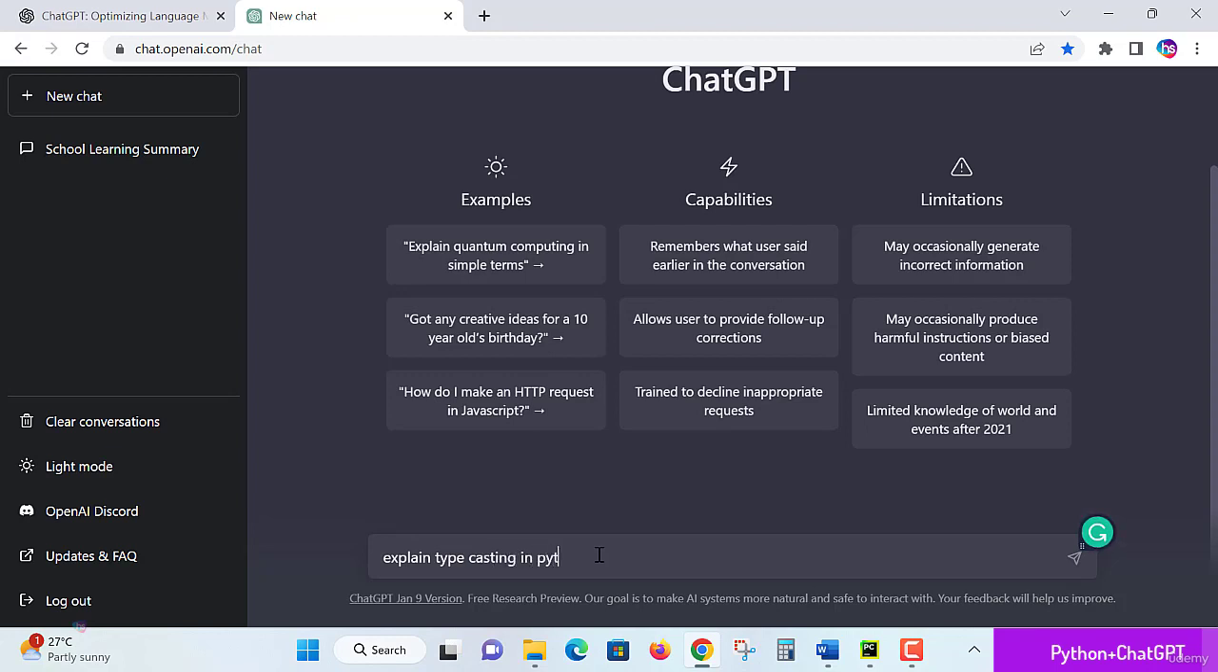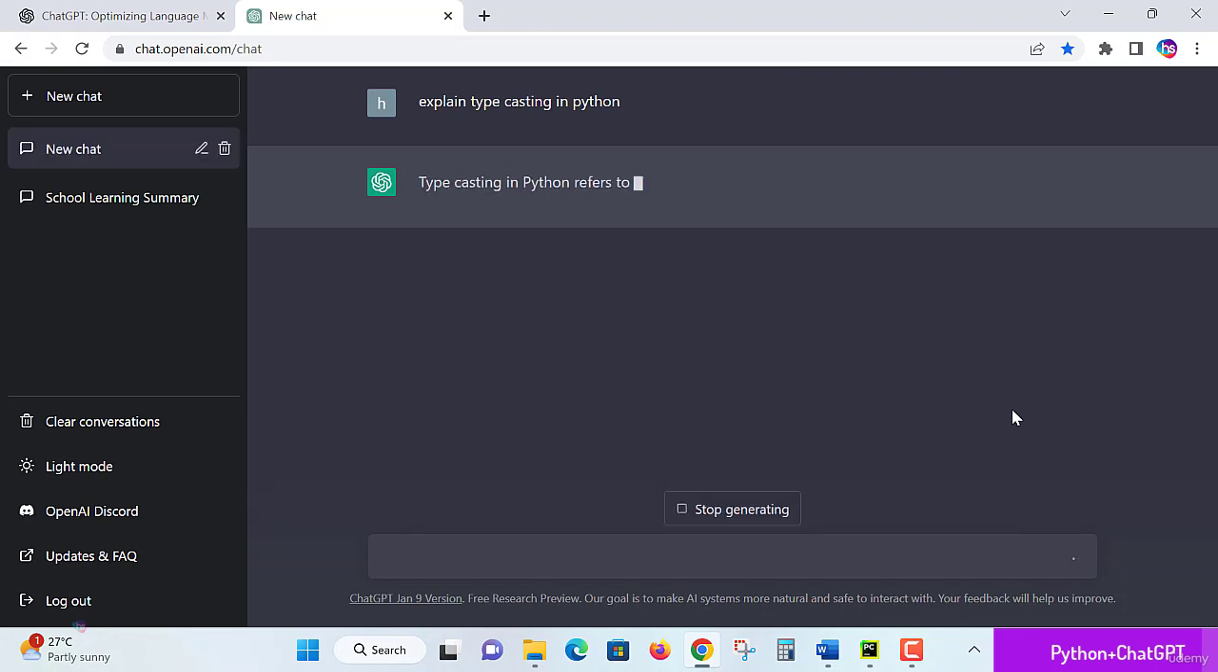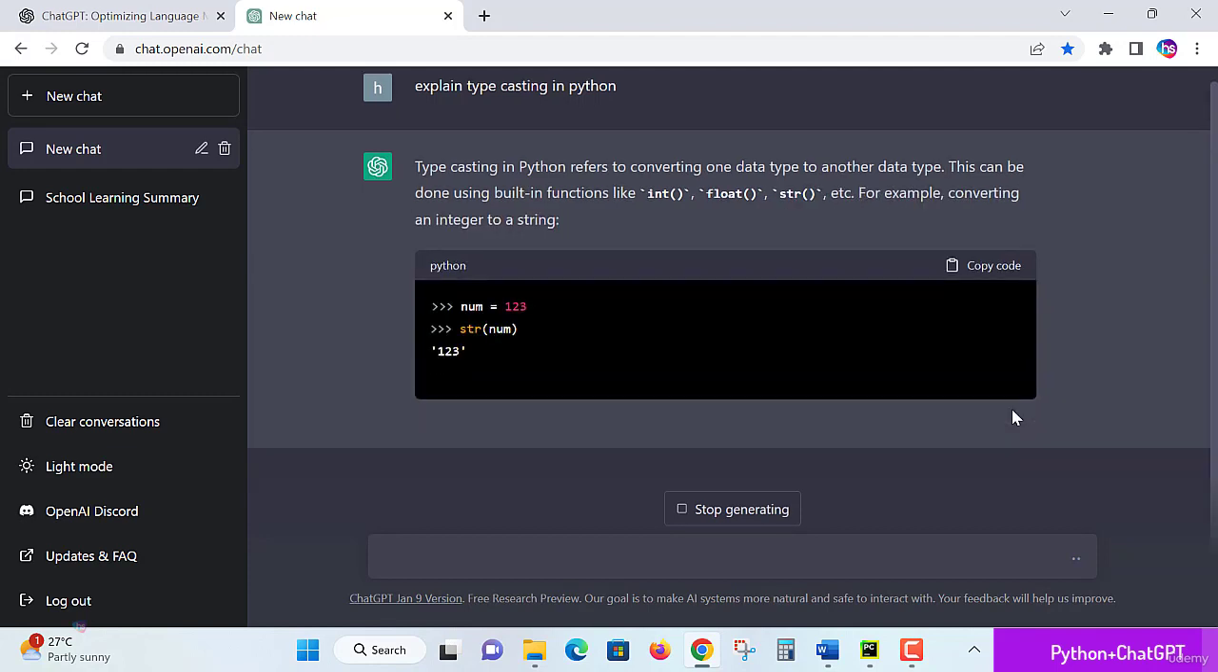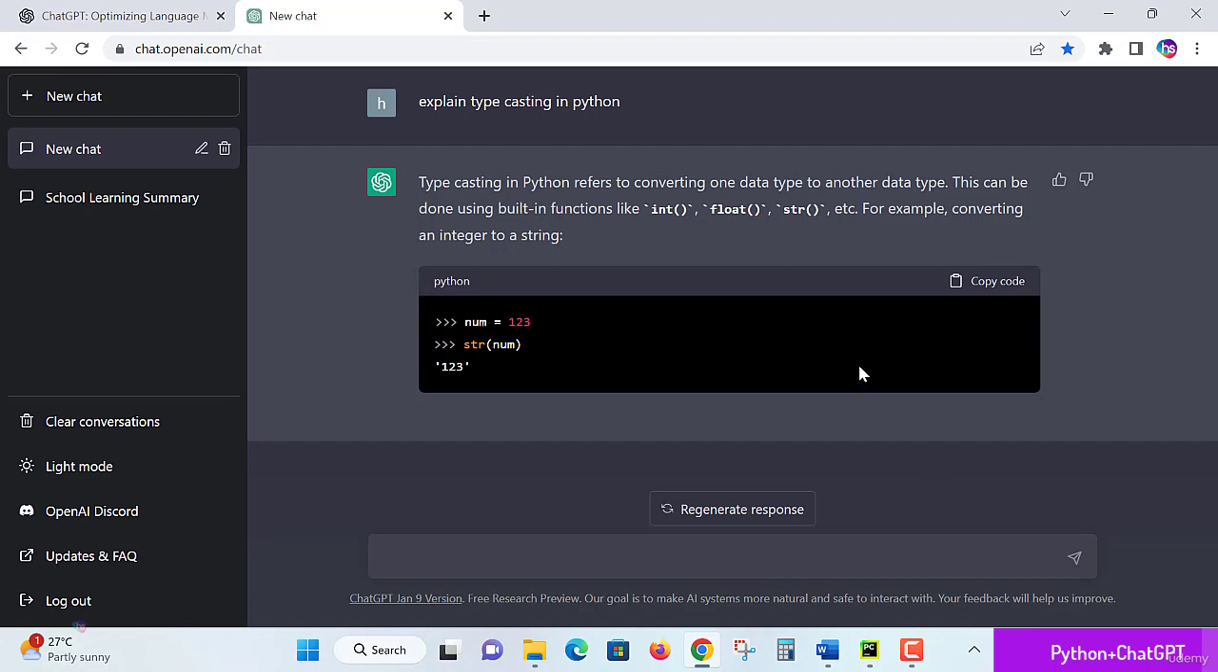See here, explain typecasting in Python. You have to understand that built-in methods are already available in the Python programming language. Such a simple and super understanding. Let's see a very simple, easy example it has given us for Python, like our ChatGPT artificial intelligence tool. Typecasting in Python refers to converting one data type to another data type. This can be done using built-in functions like int, float, str.